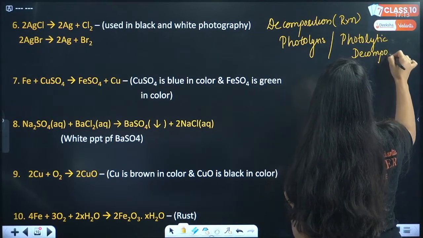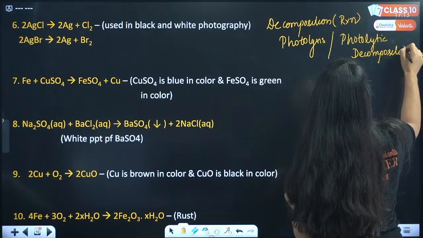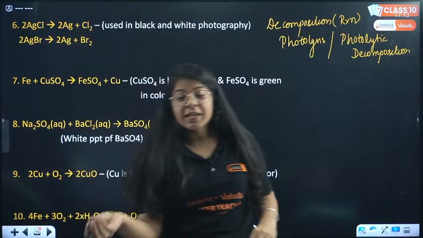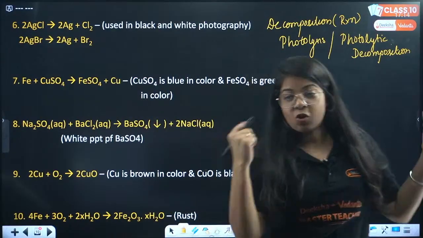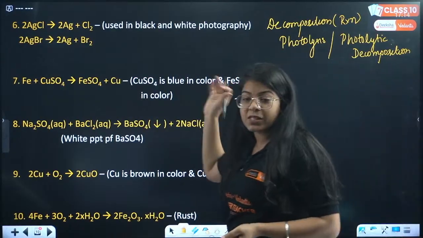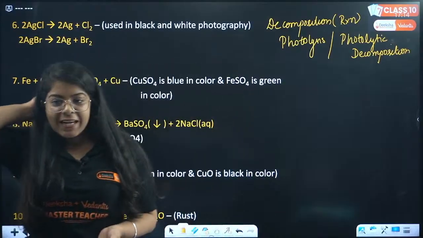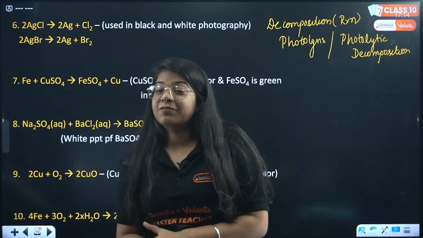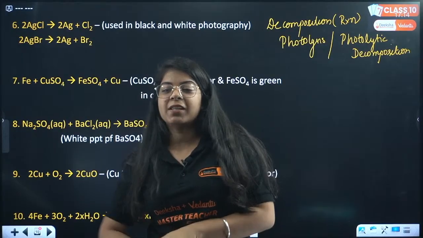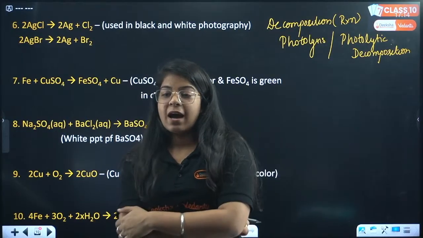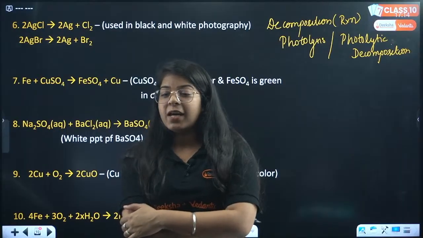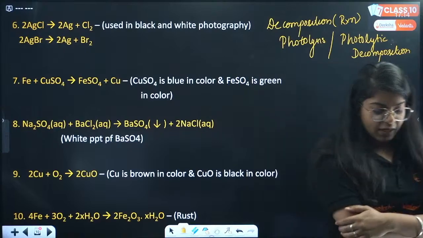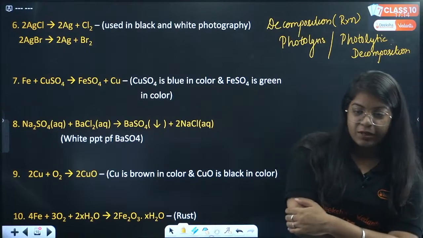Great. Now let's move on to the 7th reaction. Which reaction is this? Fe plus CuSO4 gives FeSO4 plus copper. Okay, what happens in this? Wait, Sachin. Okay, great. Photolysis decomposition reaction. That is good. Meenakshi, you have given the correct answer. Okay, which is the 7th reaction? 7th reaction, everyone.